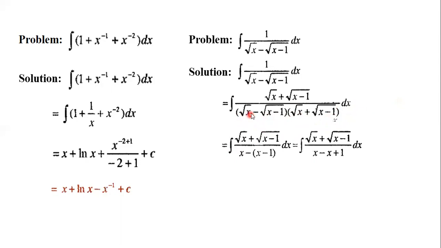Here a means square root of x, so squared it is x, and b squared is x minus 1. So minus into x minus 1, and x minus x is omitted. So now here is square root of x plus square root of x minus 1. So we now apply the formula: x to the power half plus x minus 1 to the power half, dx.